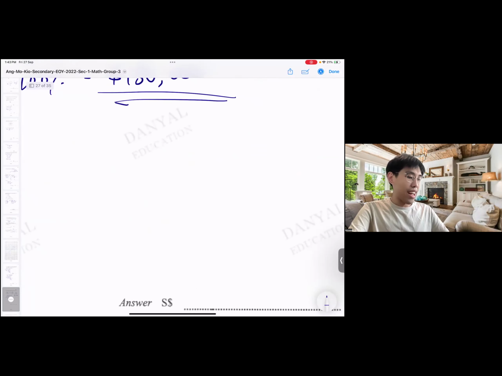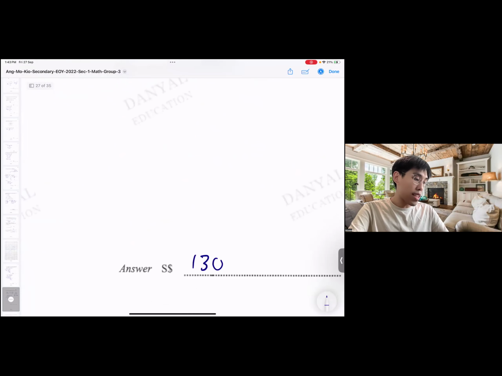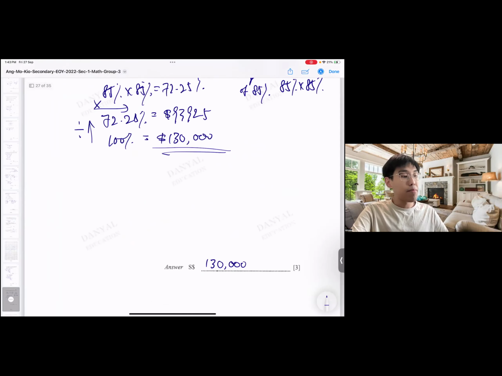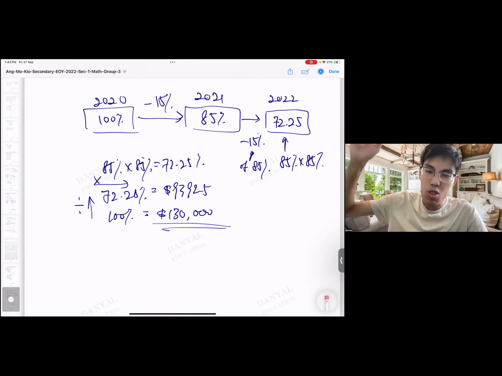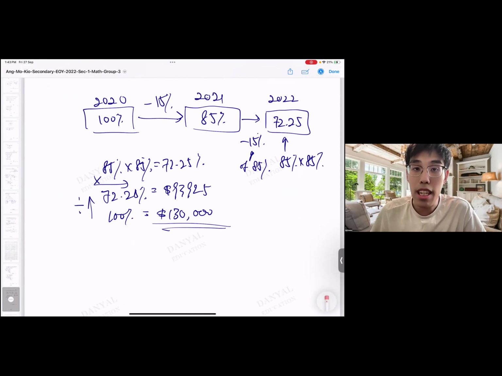Sure, right? But that is on the basis that you master all my mental calculation techniques. Otherwise, a lot of people will be very confused. Like you trace back, then you calculate back. Too troublesome already. The idea is to move forward. That means from 100%, you move to 85%. And you must understand that it's dropping 15% of the 85%. That means the final value will be 85% of the 85%.